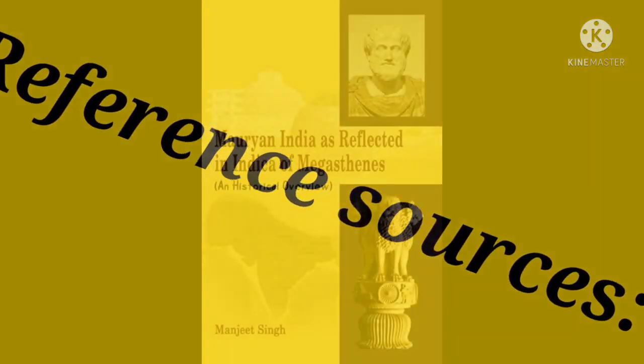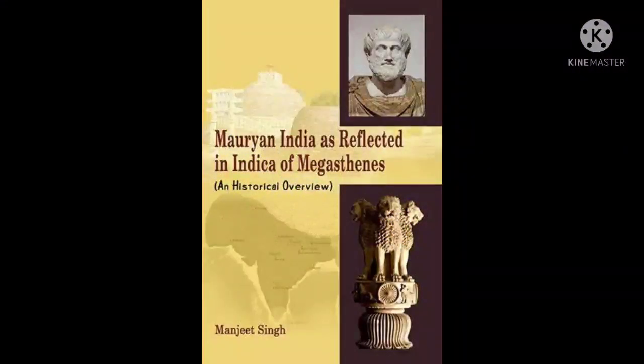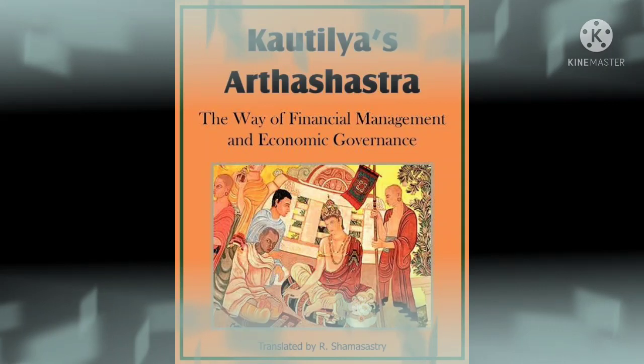Reference sources: Megasthenes' Indica. Megasthenes was in India as the ambassador of the Greeks in the court of Chandragupta Maurya. He recorded his experience at Patliputra, Mauryan Empire, in his book Indica. The Indica reveals the city administration, social and religious life of the Mauryan period.